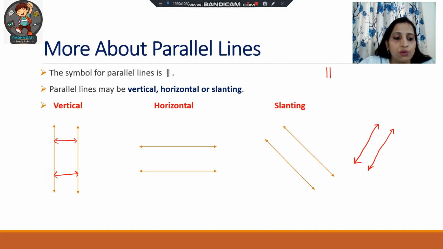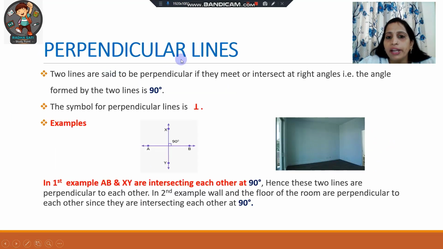So now let's move on to the next type of line, that is perpendicular lines. As is clear from its name, perpendicular means 90 degrees, meaning the lines which intersect each other at a right angle, or at 90 degrees, are known as perpendicular lines.